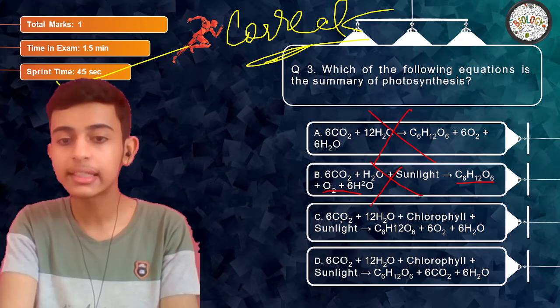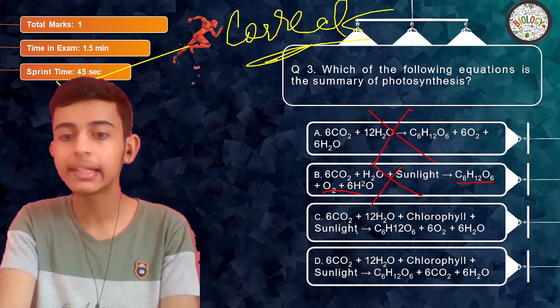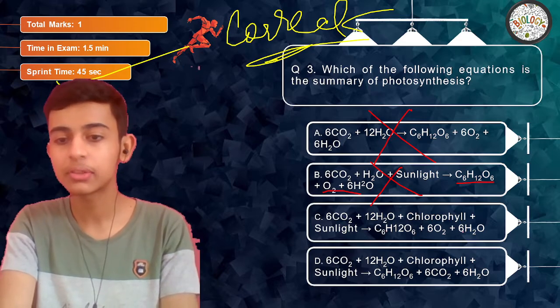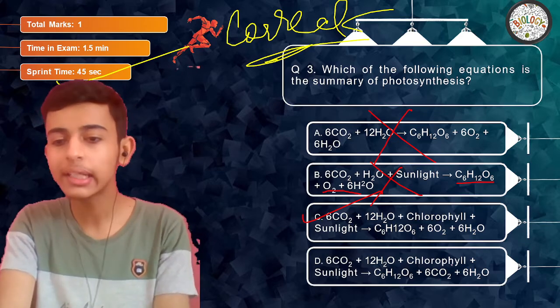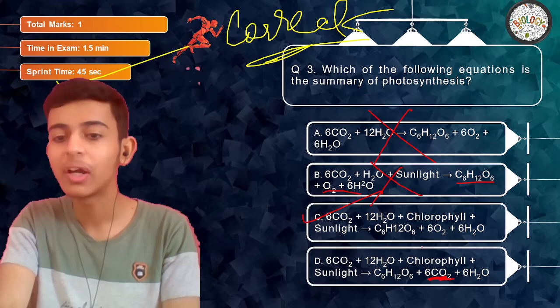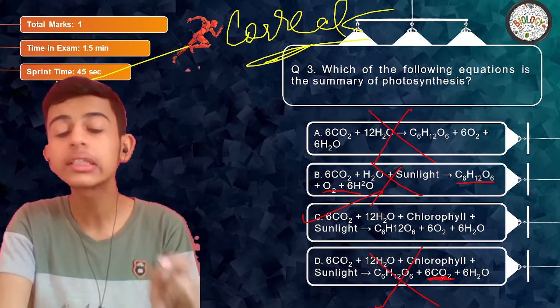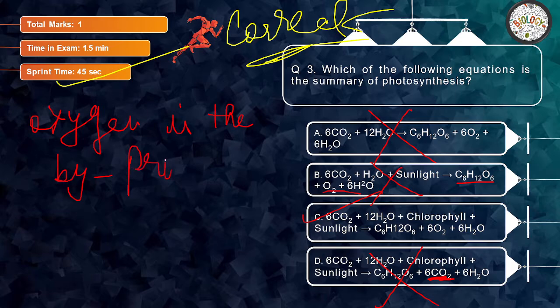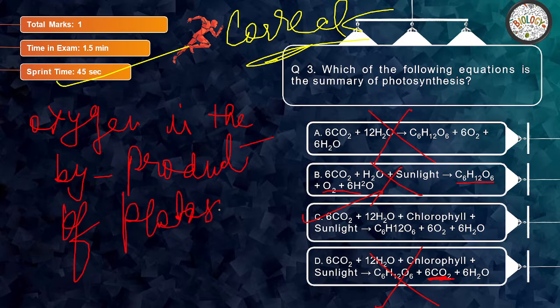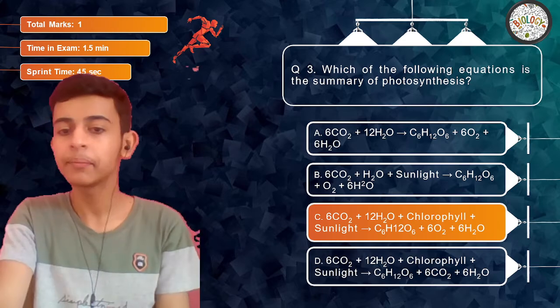Next, 6CO2 plus 12H2O plus chlorophyll plus sunlight gives us C6H12O6 plus 6O2 plus 6H2O. This is the correct one, right? And this one and this one, you'll see that it's totally the same. Just over here you have 6CO2 on the product side, which makes it wrong, because oxygen is the byproduct. What is the byproduct of photosynthesis? Oxygen. Right? Clear? So the answer becomes C.